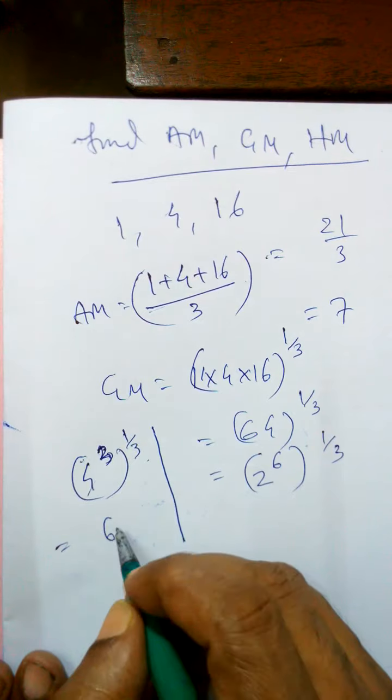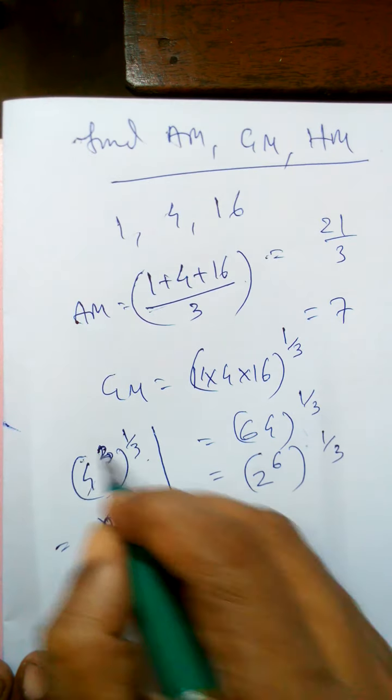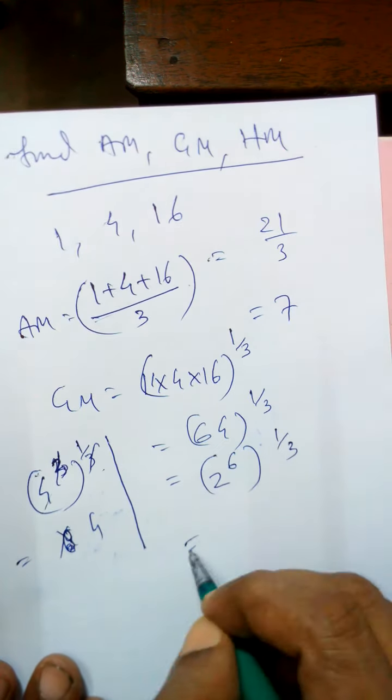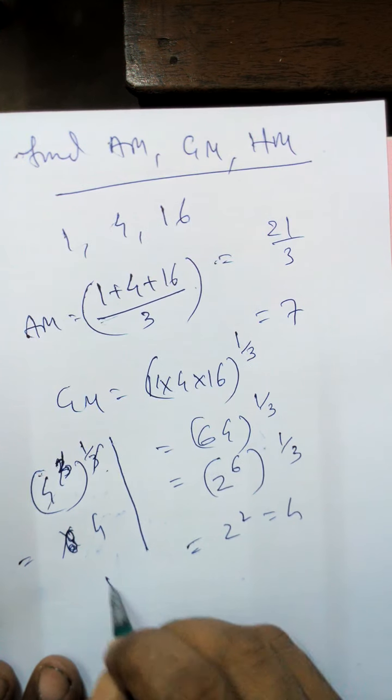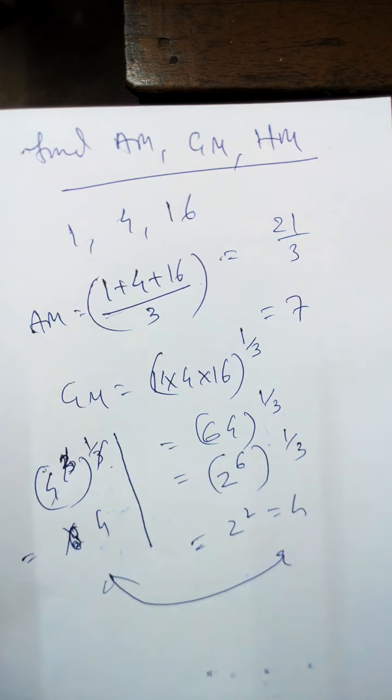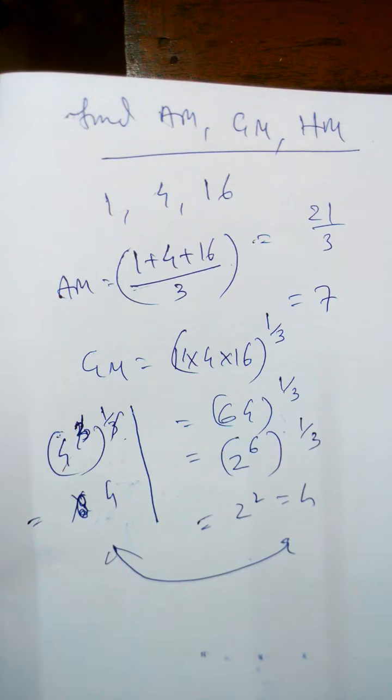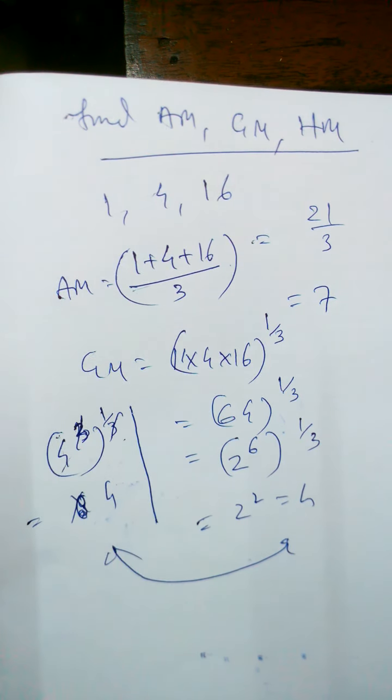So what are you seeing? The answer is 4 because this and this cancelled. But here it is 2 square, which is also 4. So look at the answer. In both cases your answer is 4. Which method you apply is not very important. Here I have done 4 to the power 3, then whole to the power 1/3. 3 cancelled out, you get the result as 4. But here I have done 2 to the power 6 to the power 1/3, 2 square, and the answer is also 4. So your answer will be the same.